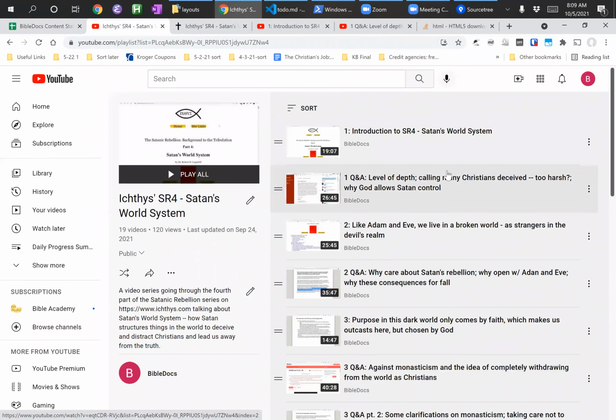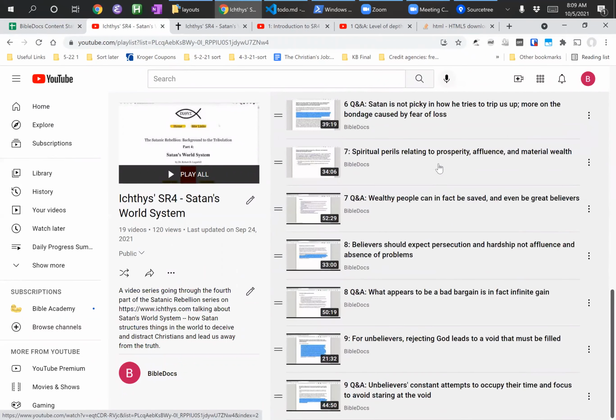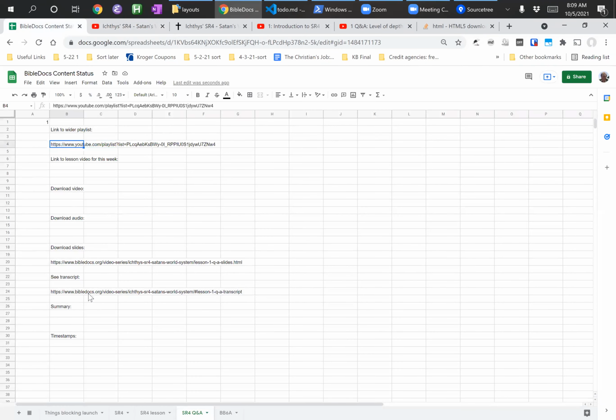Now, when I do the BB6A series, the template's going to be a little bit different. We'll be linking to a different playlist up here. These links will be a little bit different because we'll have a different series that we're linking to. But this is going to be the basic template layout for all of these.